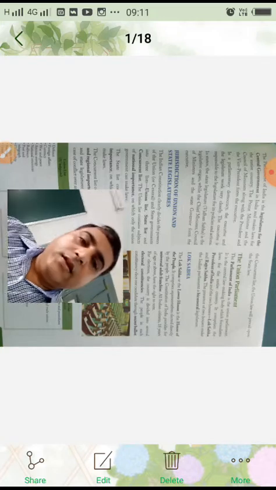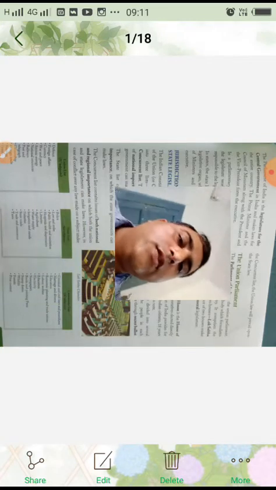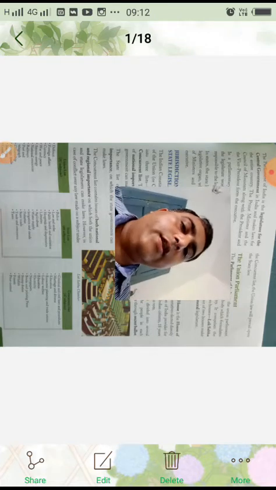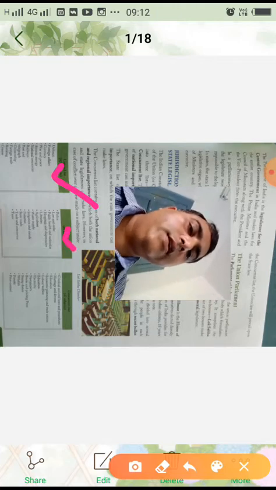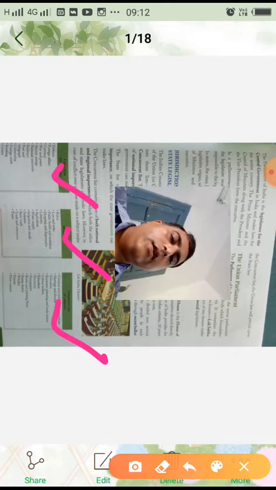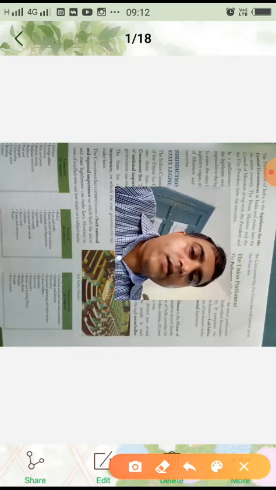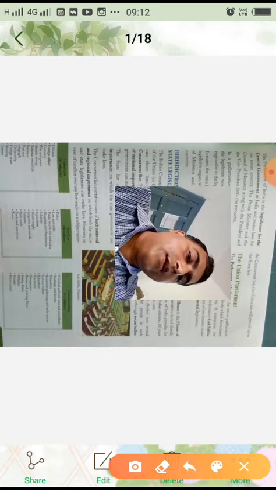Now you can see here the three blocks which are given: union list, state list and the concurrent list. Under the union list, as we were told, the union list deals with subjects of national importance.